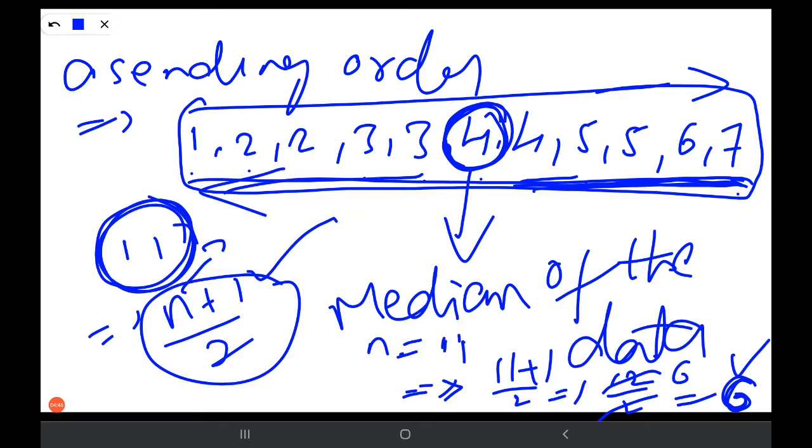Coming here, 1 2 3 4 5, this is the sixth observation. Obviously we get the same answer: 4 is the median. This is the median when the number of observations is an odd number.